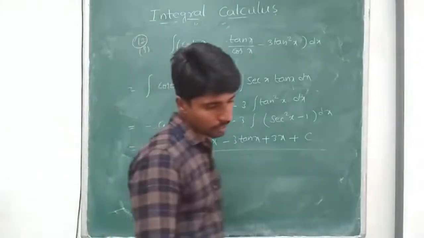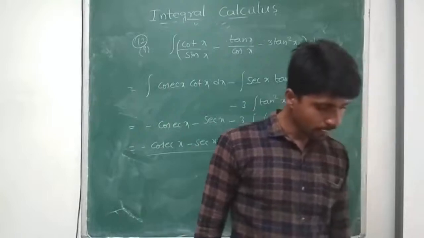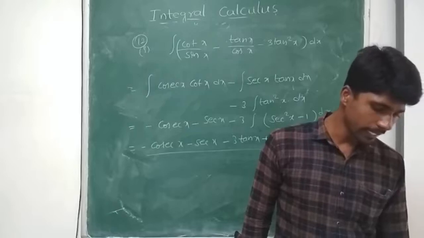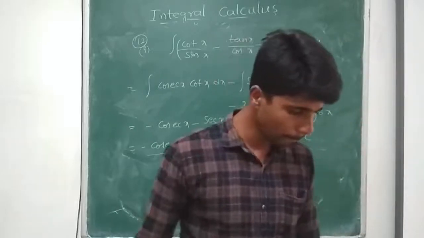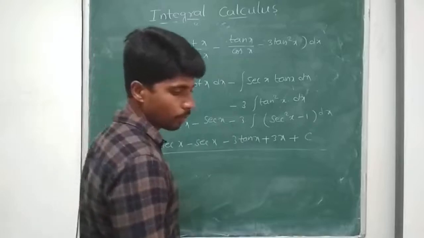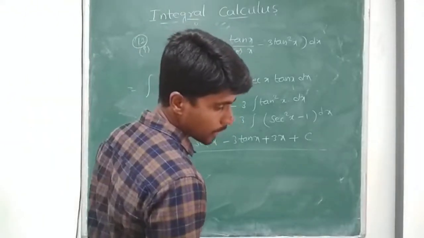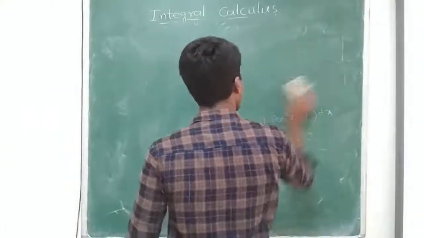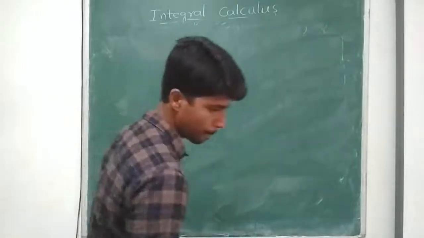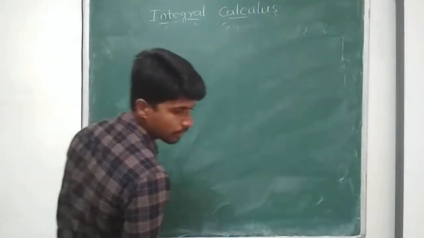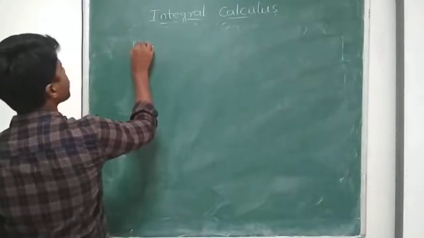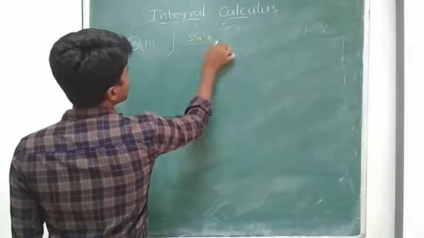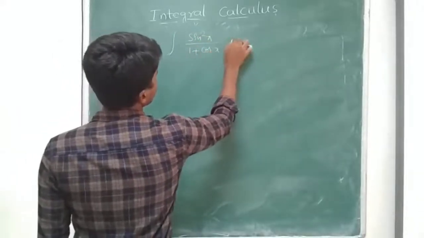Okay. Next, integral cos 2x by sin square x into cos square x dx. Before that, one more problem we do. Integral sin square x by 1 plus cos x dx.